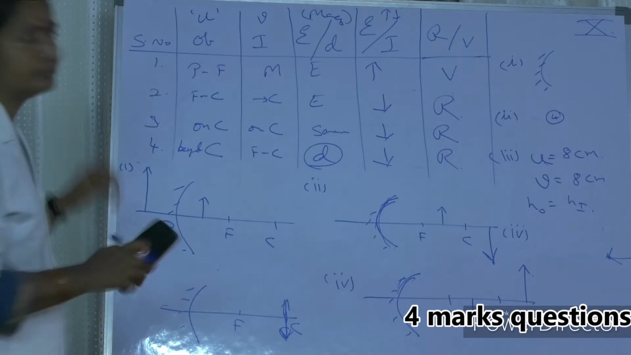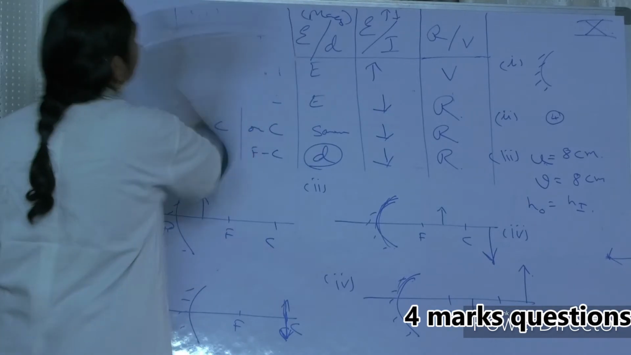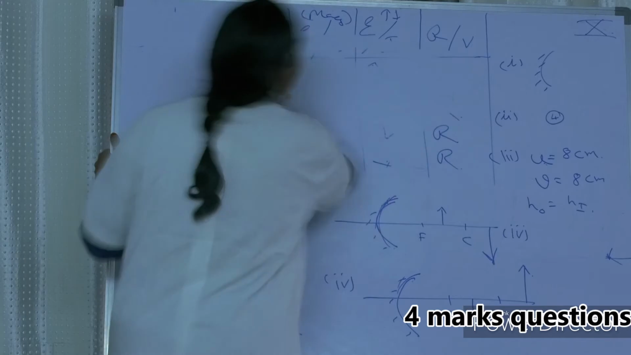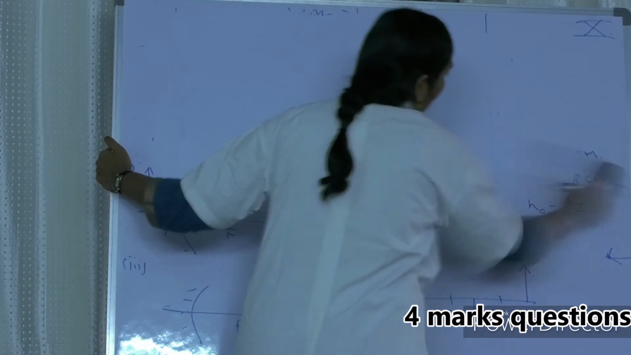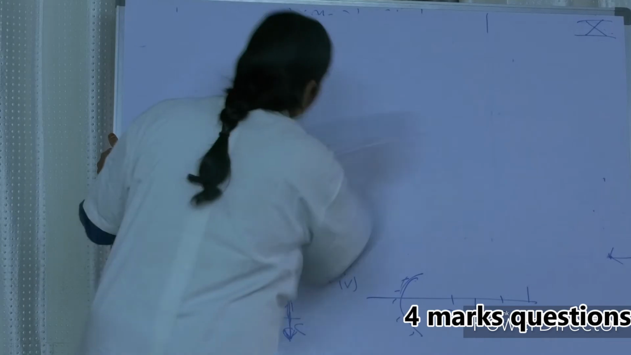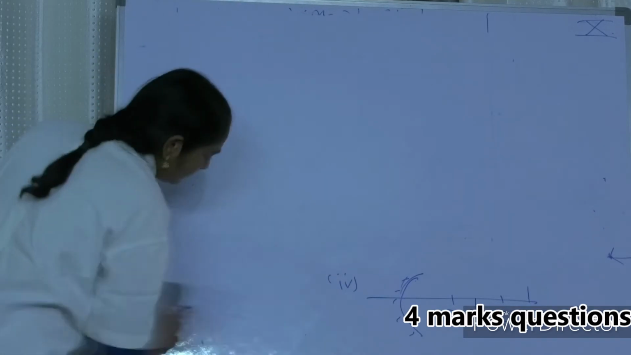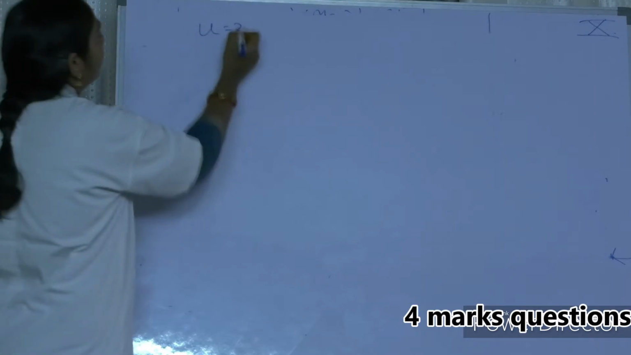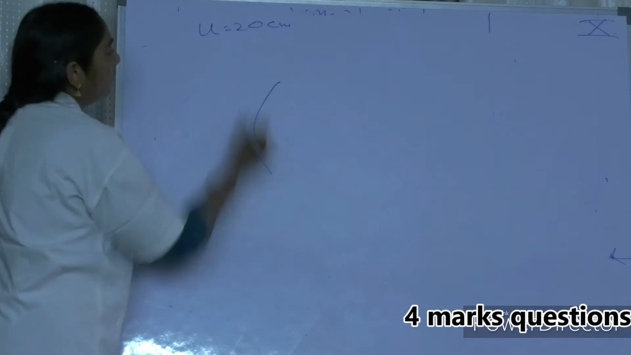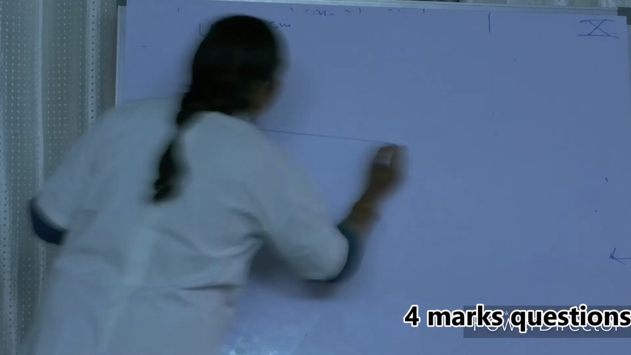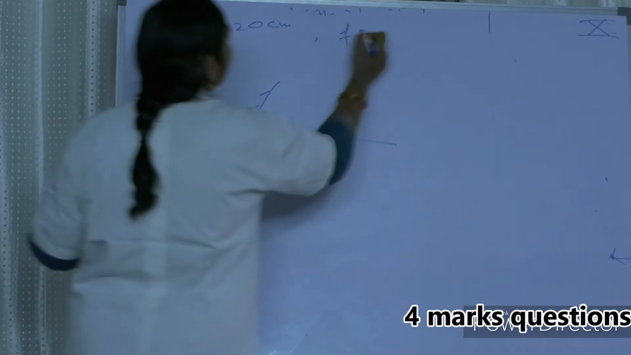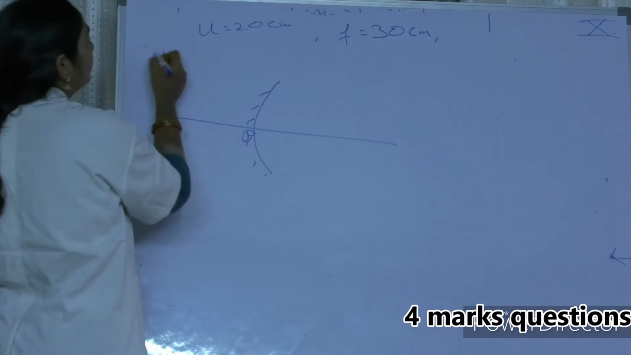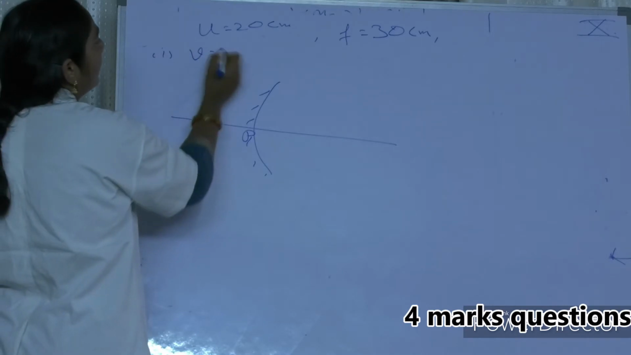Assume that an object is kept at a distance of 20 centimeters. Madam, just a minute. Let me rub the board. That is, the object distance is 20 centimeters in front of a concave mirror. So the mirror is a concave mirror. If its focal length is 30 centimeters, then what is the image distance?